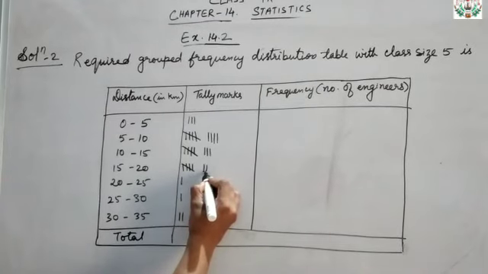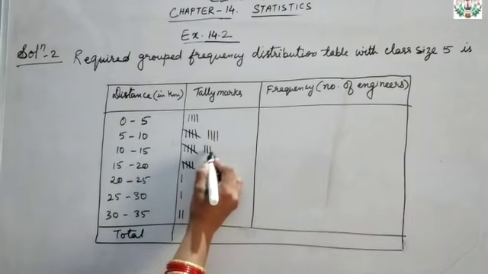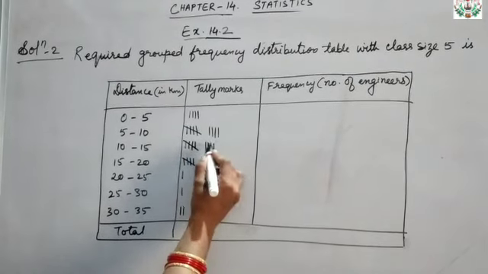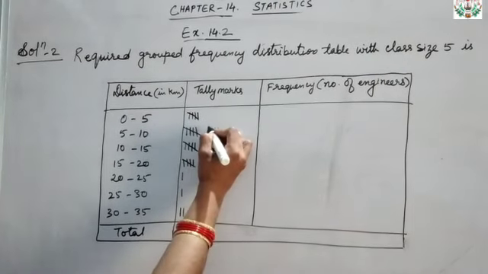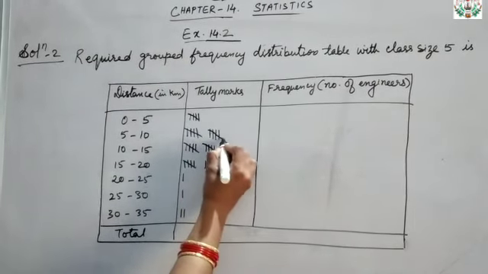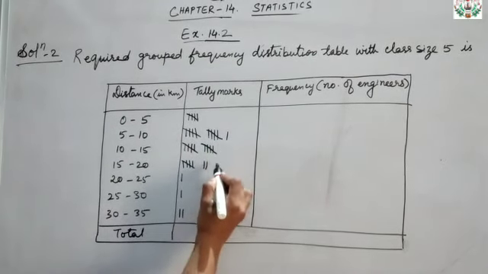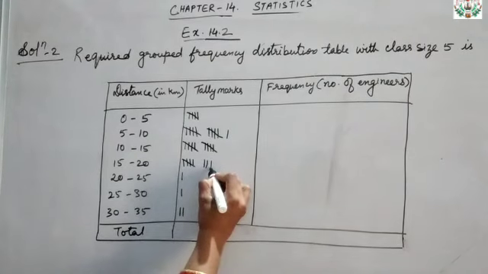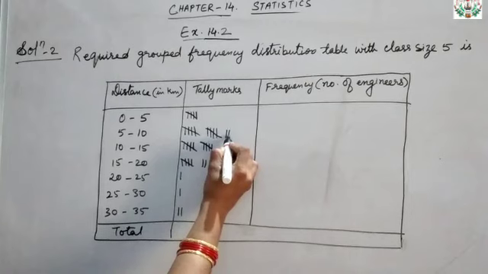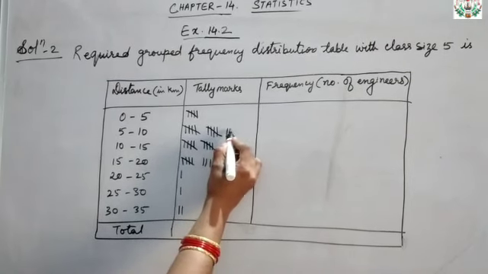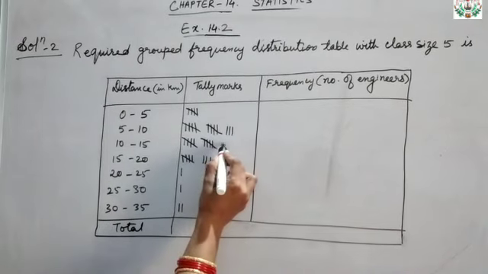Okay, so here 18 will be here, then again 3 will be here, 12 will be here, then 14 will be here, then 2 in the first one, then 9 will be here, then 6 will be here, then 15 will be here, then one more 15 will be here, then 7 will come to the second one, then 6 will be here, then 12 will be here only.